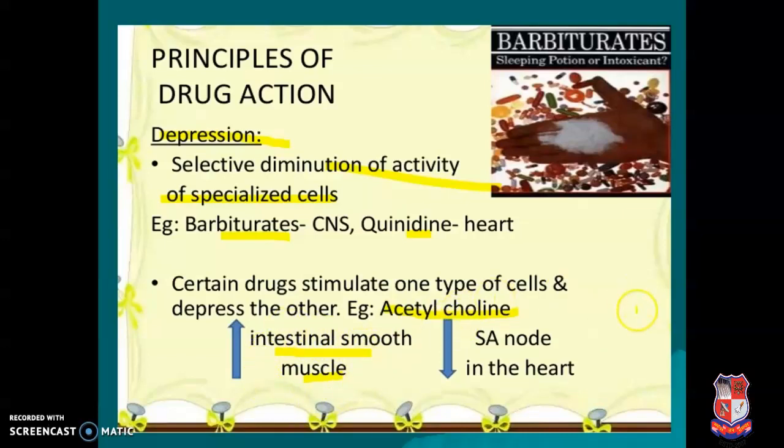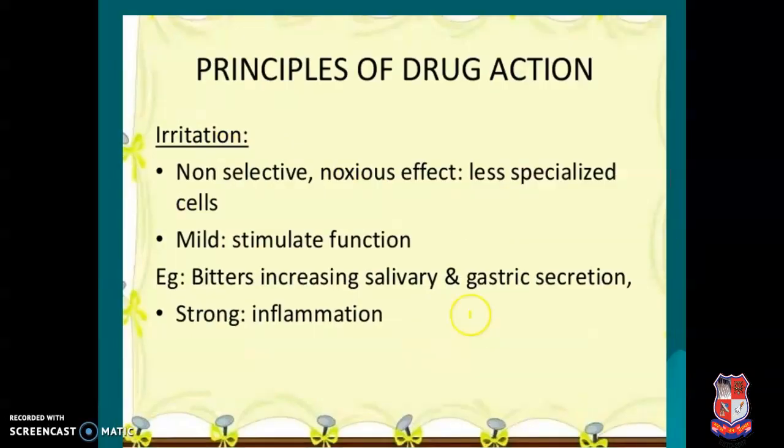But acetylcholine binding with the muscarinic receptor on the heart produces the inhibitory effect, that means decreases the contractile effect. So this is one drug having different varieties of pharmacological actions. This is another variety of drug actions.